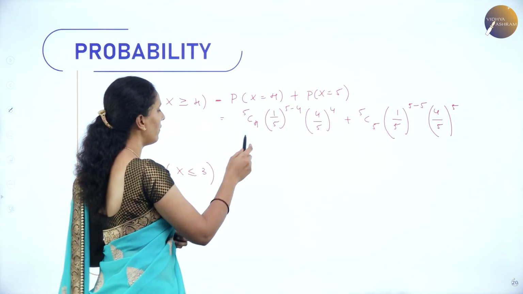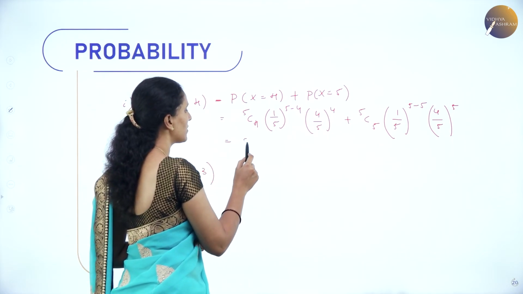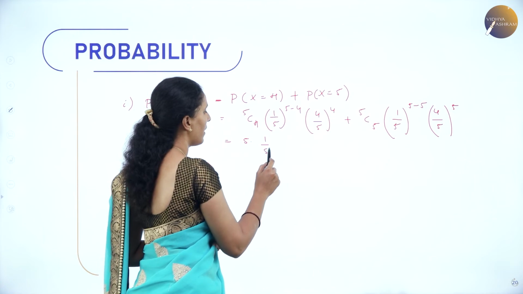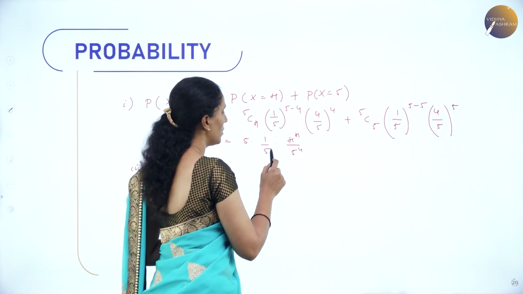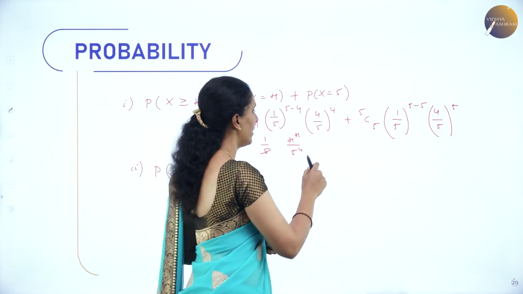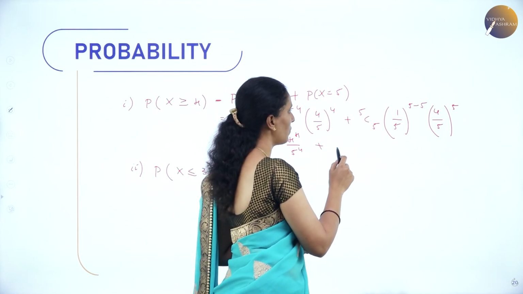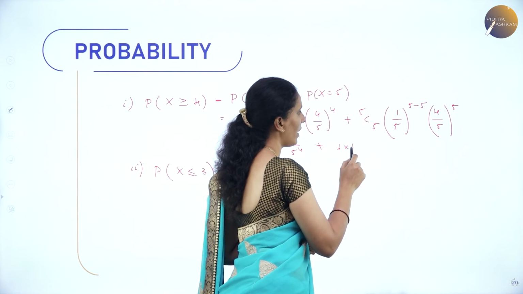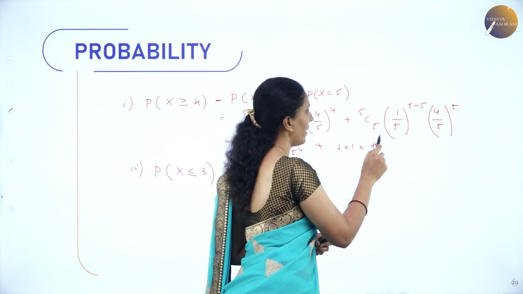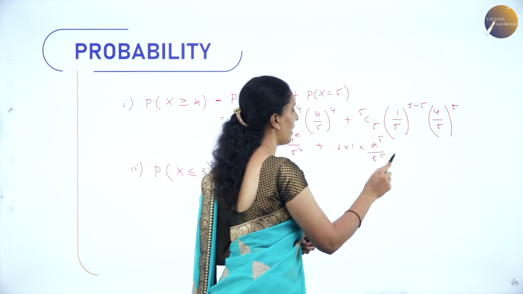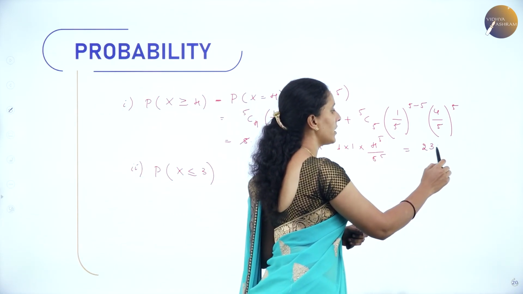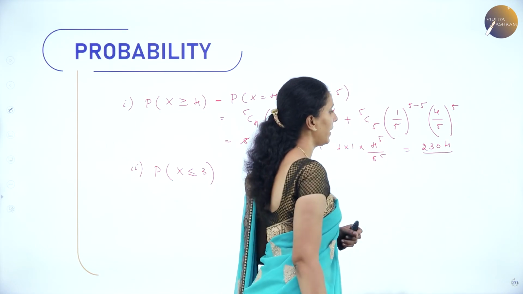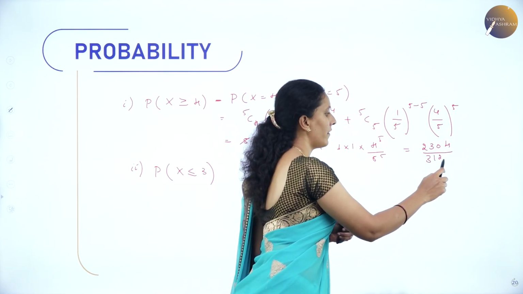So, on solving this here we have 5C4 is 5 into 1 by 5 into 4 power 4 by 5 power 4. So, 5 gets cancelled here. Next here we have 5C5 as 1. So, 1 into 1 into 4 power 5 divided by 5 power 5. On calculating, the value will be 2304 divided by 3125.